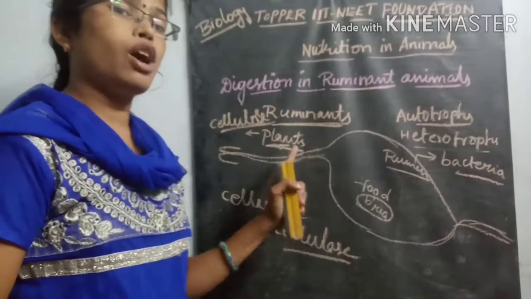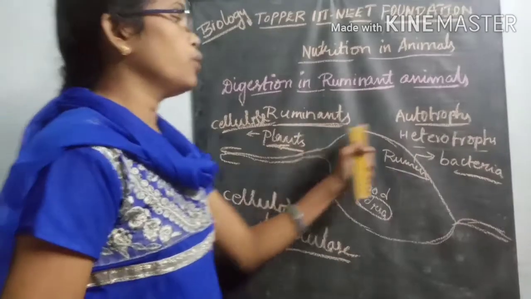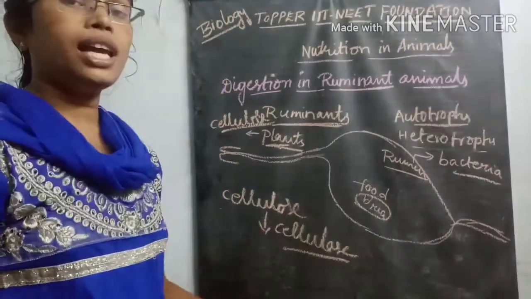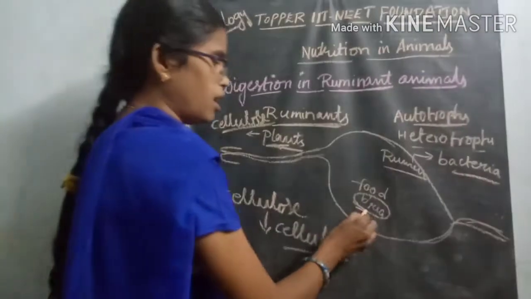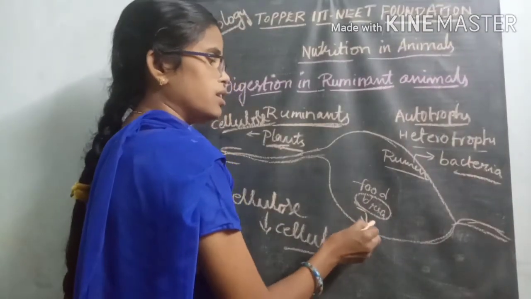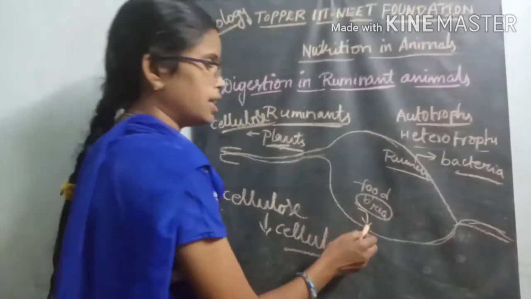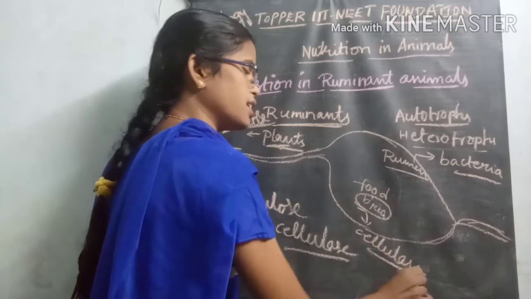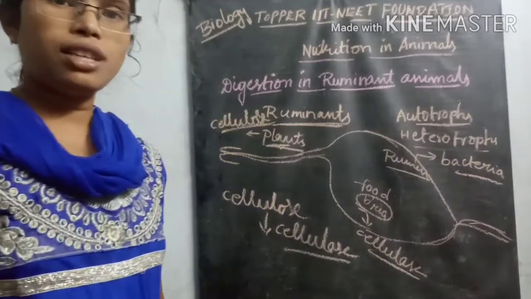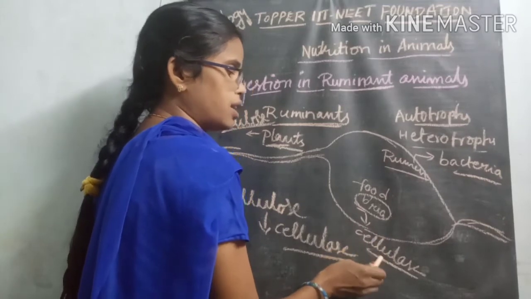Because of the absence of cellulase, the rumen chamber contains some amount of bacteria. This bacteria has a symbiotic association with the organism, and it releases the cellulase enzyme.